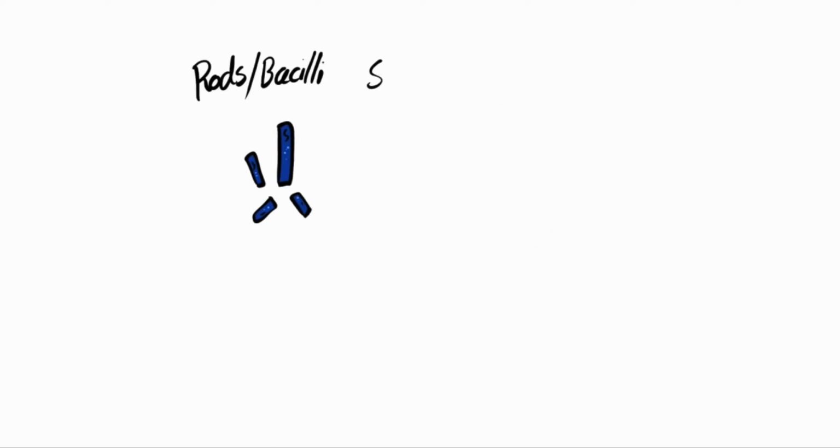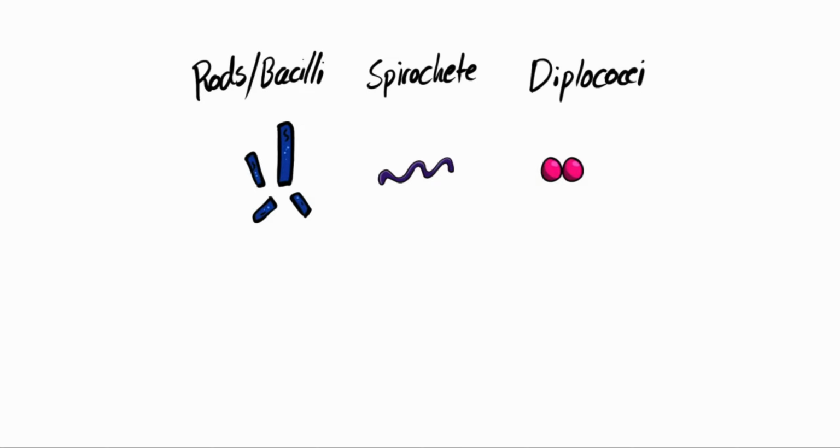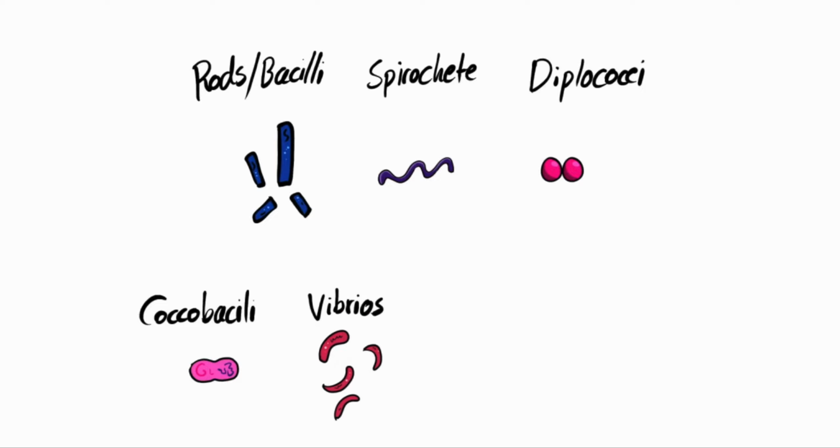Other than cocci, the round cells, we have rods, or bacilli. And then we have spirochetes, which are curved. And then we have diplococci, which is basically 2 cocci, or basically 2 round cells. And then we have coccobacilli, which is a mixture of both a rod and a round cell. And then we have vibrio, which is a curved rod.